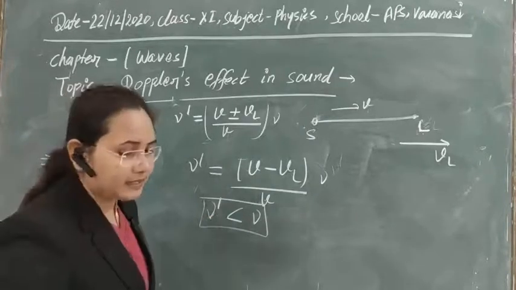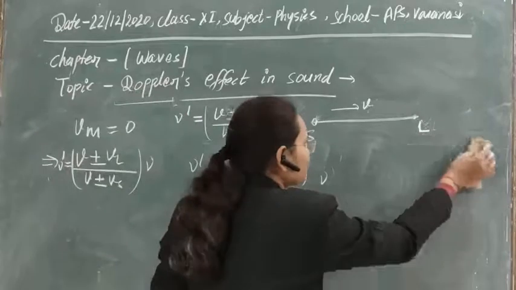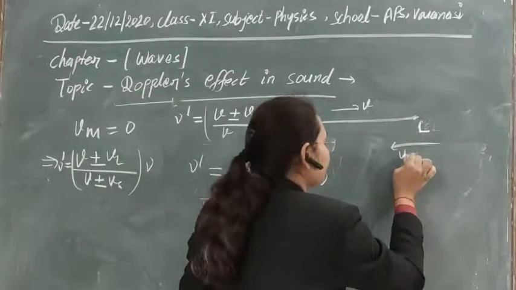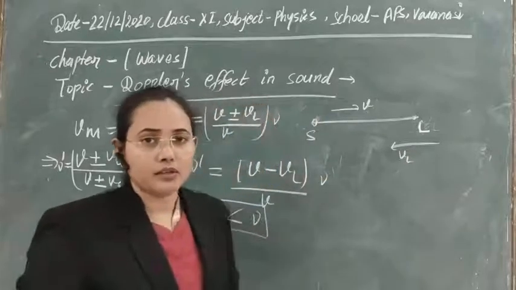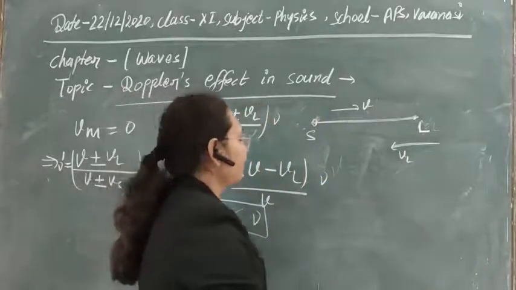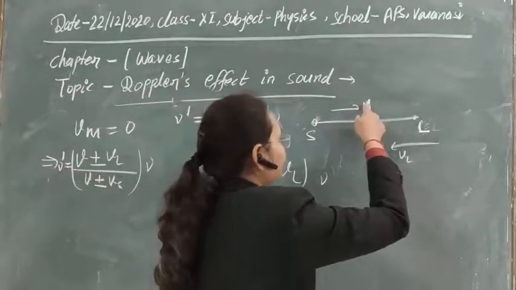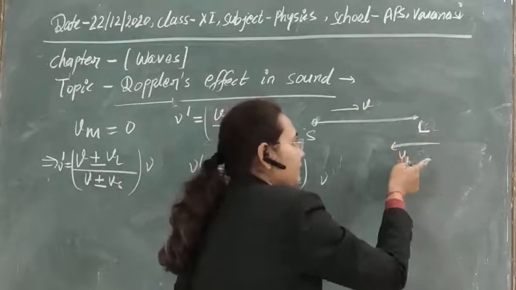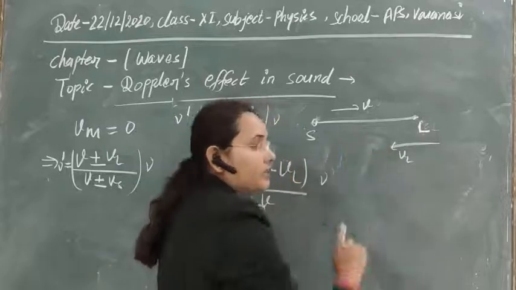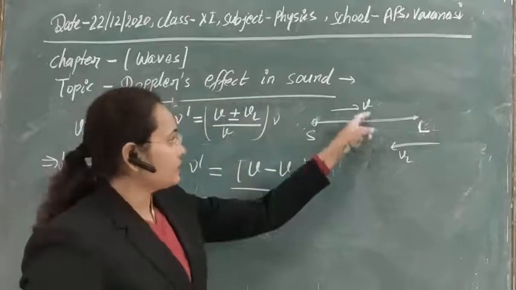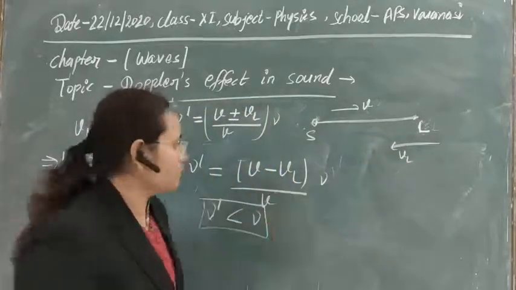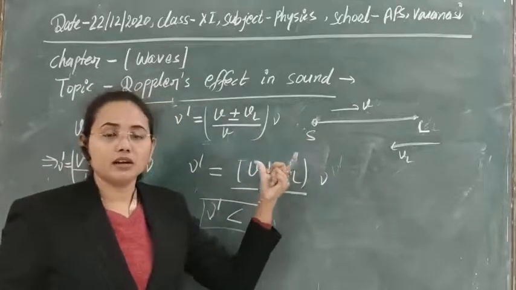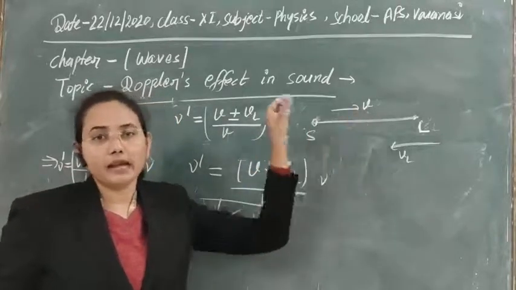Now take the second case. If the listener is approaching the source of sound, here this is the direction of the velocity of sound, and this is the direction of the velocity of the listener. As this is in the opposite direction, the relative velocity will be added up.